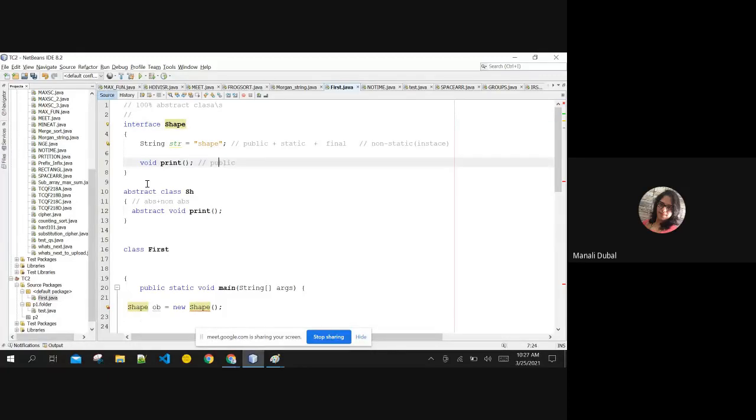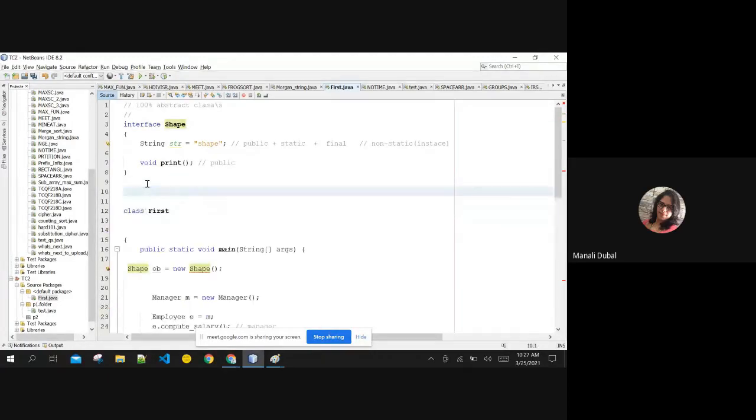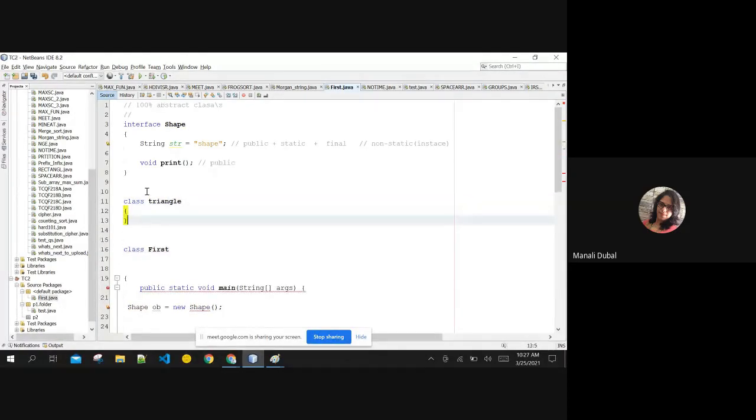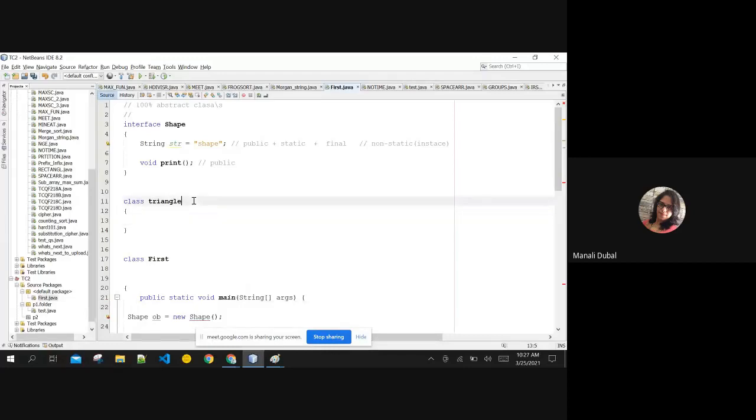Okay, now I am coming to another point here. I'm creating one more class, triangle. Say for example, we are creating a class triangle. Another difference between abstract class and interfaces: an abstract class can be extended. If you have an abstract class here, you can extend it using the extends keyword. But interfaces can only be implemented.